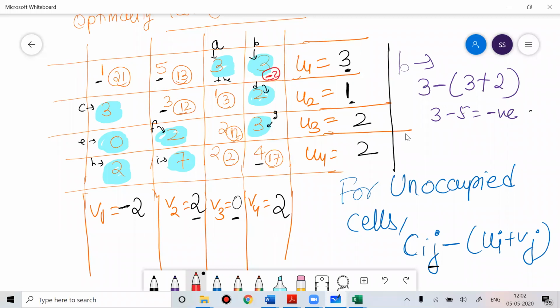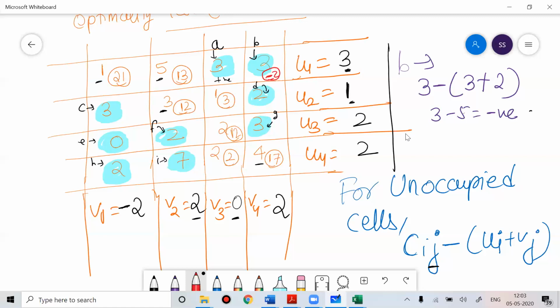Clear? So by using the formula for occupied cells, we found the values of U1, U2, U3, U4, V1, V2, V3, and V4. Now, once we found these values, what we'll do is use the formula Cij minus (Ui plus Vj).